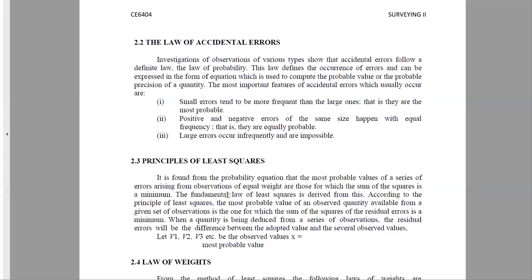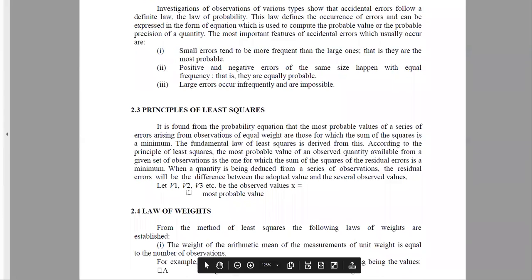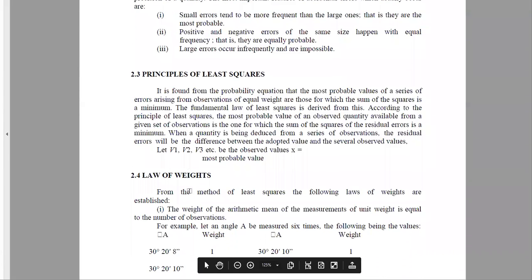First we'll see what weights are. When we have observations in the field, a value that repeats itself has a weight. Suppose the value is repeated twice, then its weight is 2. Suppose it comes only once, then its weight is 1.